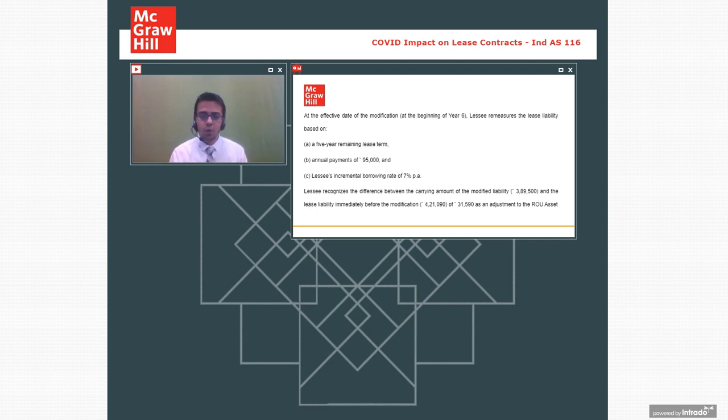What is the most important difference between lease contracts as per earlier AS and this Ind AS? As per earlier AS, there were 2 types of leases, finance lease and operating lease. Now we only have one, the finance lease concept. Okay, you all want the journal entry once again. Let me share the screen again with you.